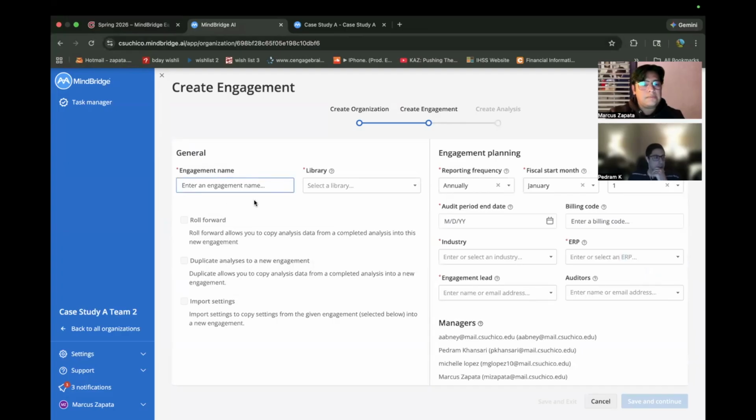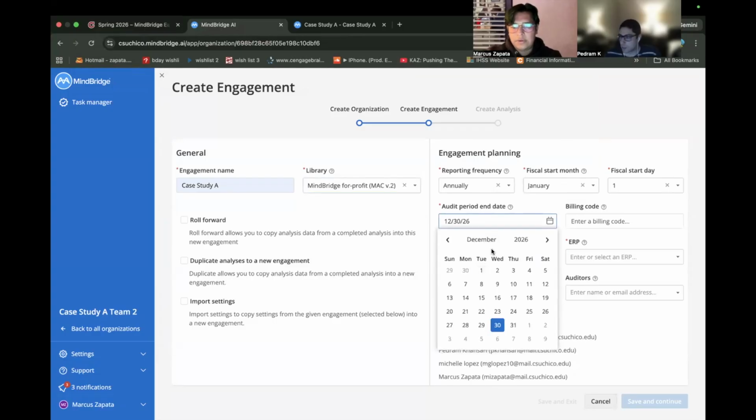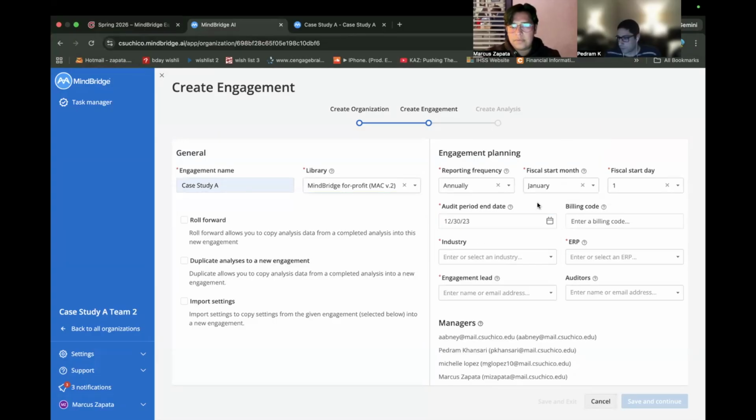So we can also make the engagement name Case Study A, and the library is going to be MAC V.2. It's going to be for profit MAC V.2. This top one right here, correct? Correct. And so fiscal start month January 1st. Audit period end date is going to be December 30th, 2023.